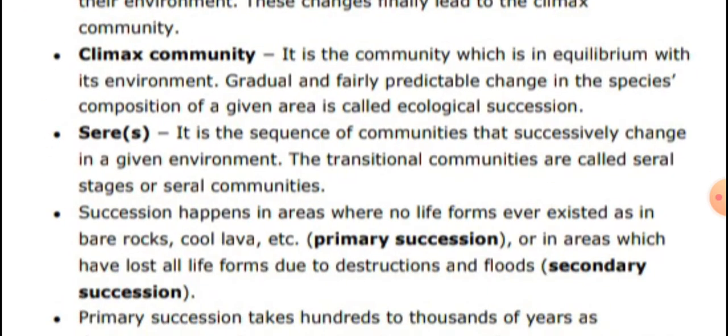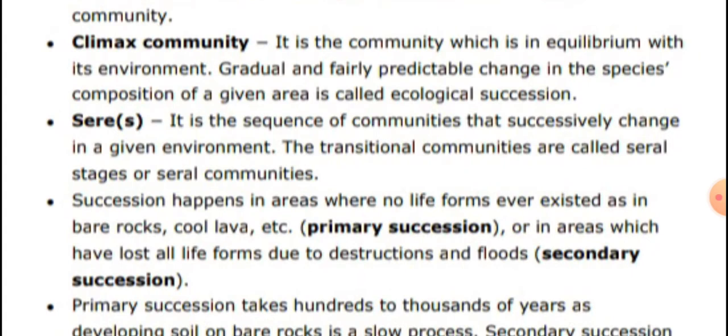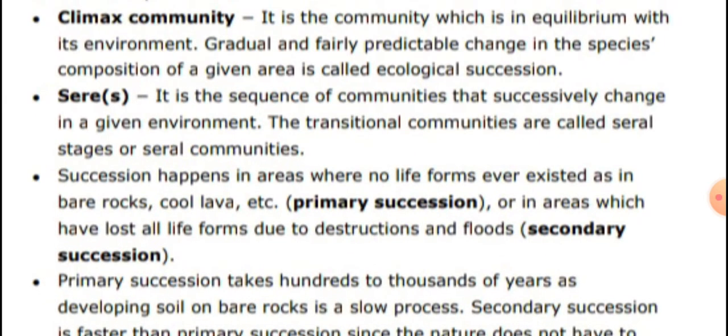Next is sere. It is the sequence of communities that successively change in a given environment. The transitional communities are called serial stages or serial communities. And succession has two types.